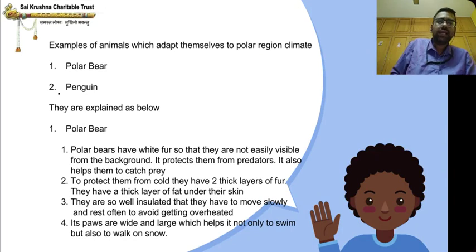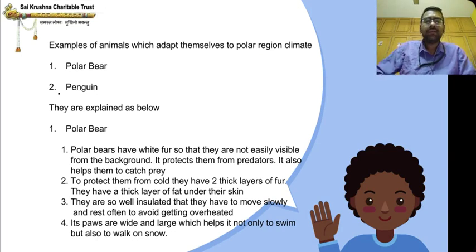Examples of animals which adapt themselves to polar region climate are the polar bear and the penguin. They are explained below. Polar bear: polar bears have white fur so that they are not visible from the background. It protects them from predators.